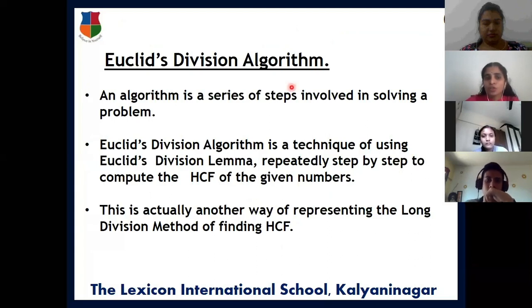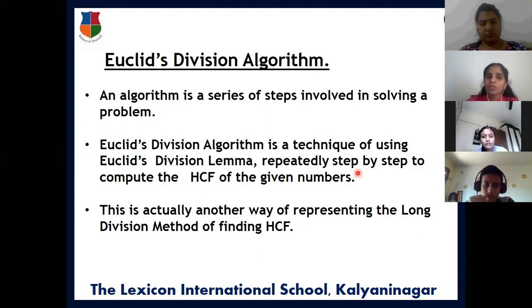Now next is Euclid's division algorithm. I told about Euclid's division lemma, and here this algorithm is next. Algorithm means nothing else but a series of steps involved in solving a problem. While we are solving a problem, we write the systematic steps. Those steps are known as the algorithm of that problem. Euclid's division algorithm is a technique of using Euclid's division lemma. We are going to use the division lemma repeatedly, not only one time but as many times as required. According to the question, the number of steps will increase or decrease.